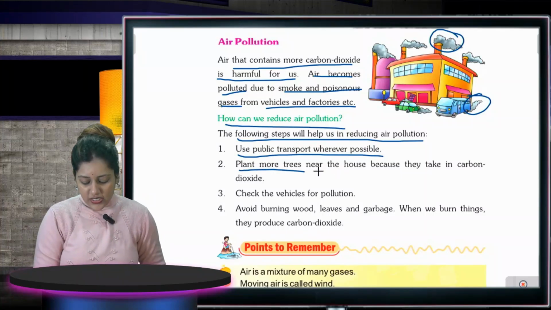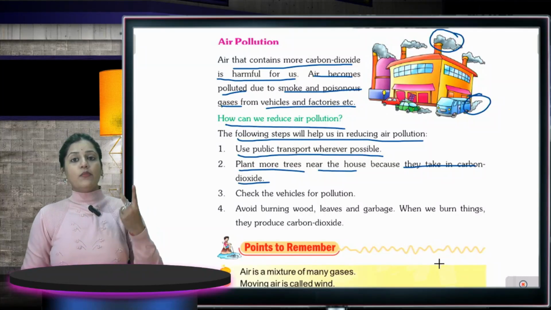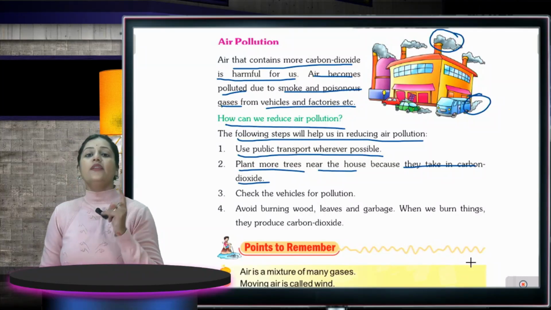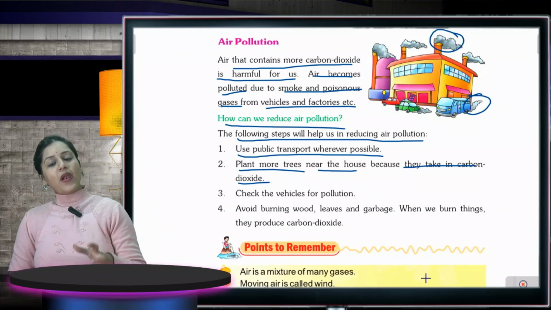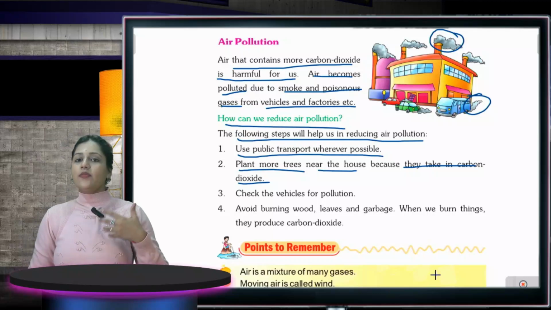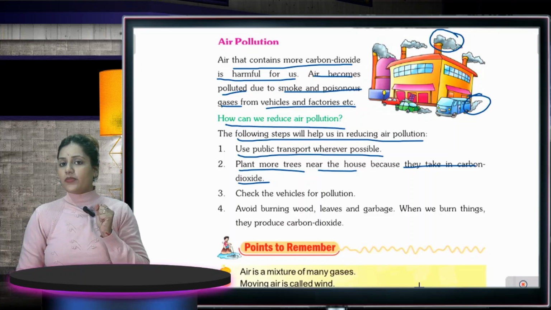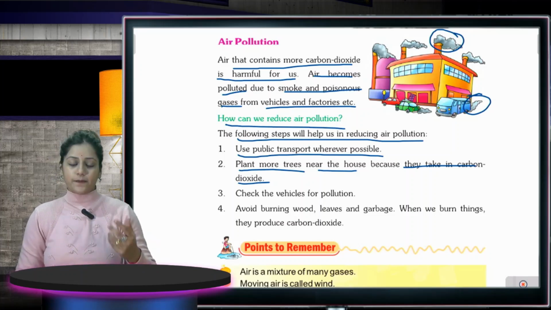Plant more trees near the house because they take in carbon dioxide. The second most important step is to plant more and more trees, because plants take in carbon dioxide and release oxygen. So what do they do? They take in the carbon dioxide from the air and make it pure.